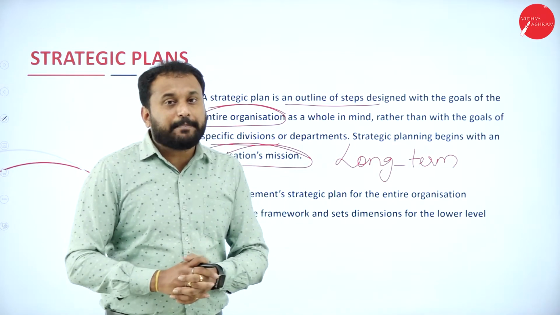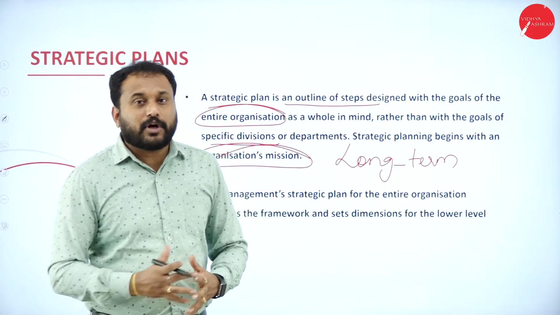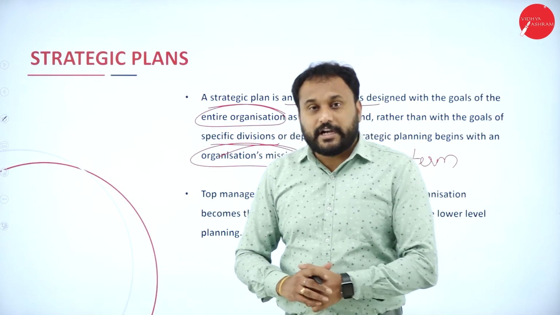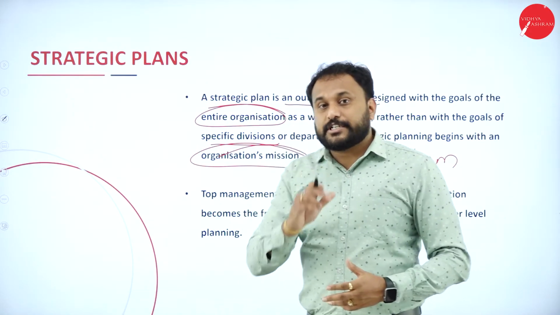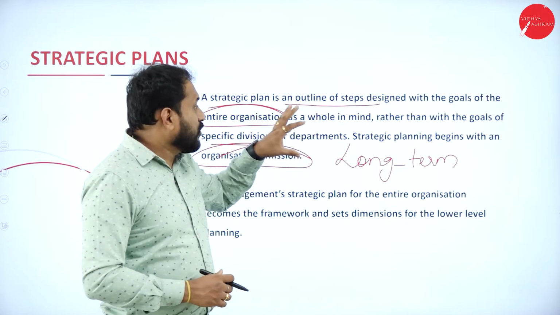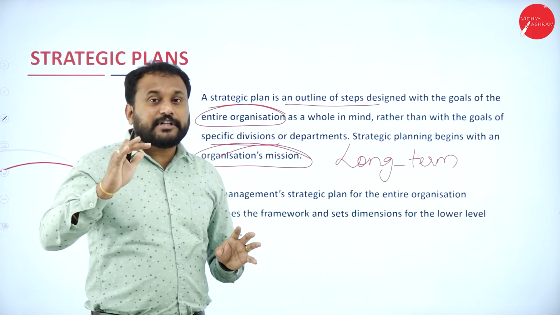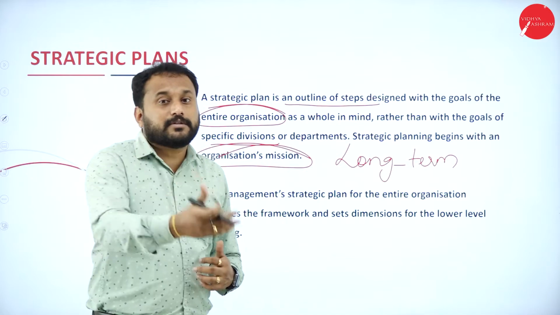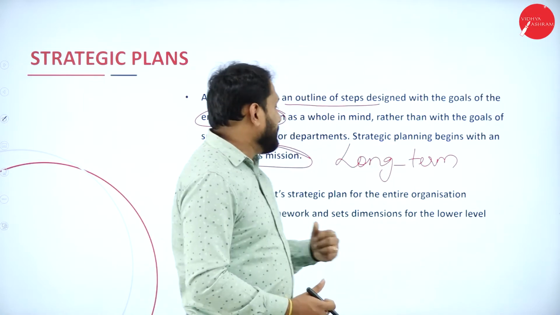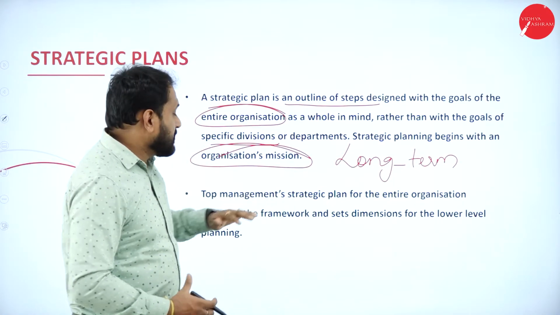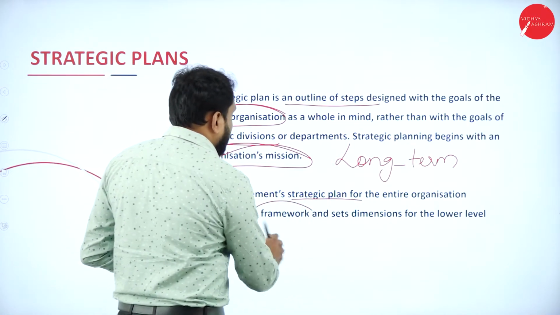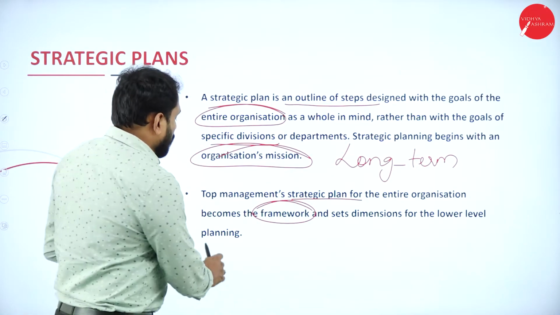Now the best example is our pandemic. Nobody knew what was going to happen in 2020, and right now we are very close to 2021. Again, this 2021 is a question mark for business organizations and business enterprises. So what happens is, they go with a proper strategic plan: if this does not happen, what is it that we need to do? All these kinds of questions, where they will be answered, we call that a strategic plan. Top management's strategic plan for the entire organization becomes the framework and sets the dimension for lower level planning.